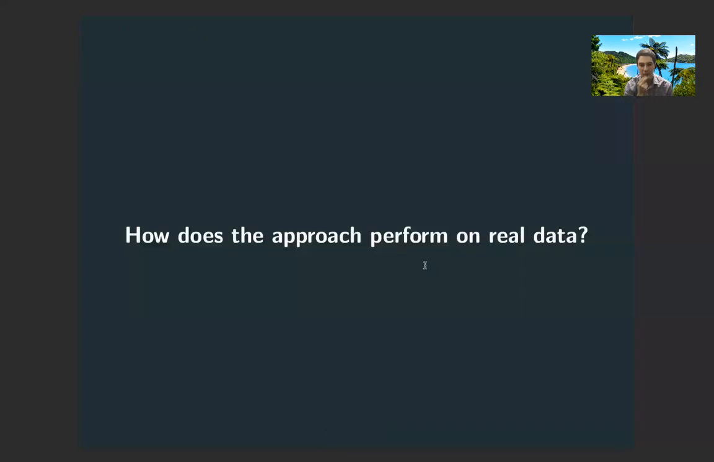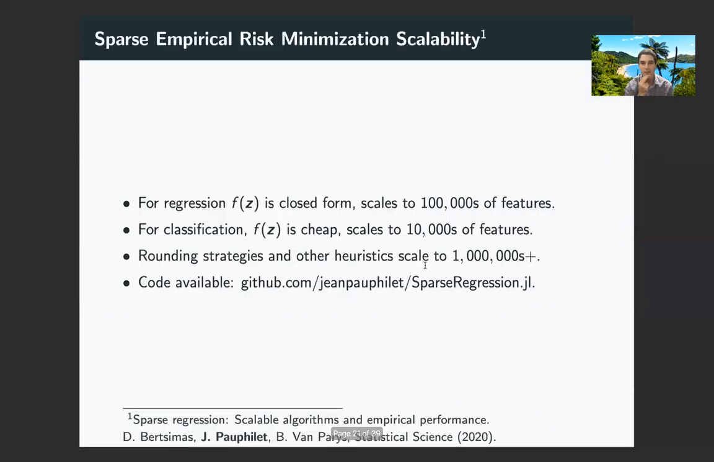Now this is all very well and good, but the main question which you need to ask at this point is how does the method actually perform on real data? I think this is where the approach really comes into its own. So the first experiments I'm going to talk about is sparse empirical risk minimization. In this problem, evaluating f of z can be done in closed form for sparse regression problems. As a result, our approach is able to scale to problems with hundreds of thousands of features. Moreover, for sparse classification problems, f of z is cheap to solve, which means that our approach scales to problems with tens of thousands of features.